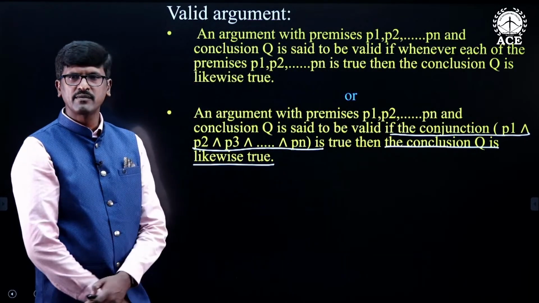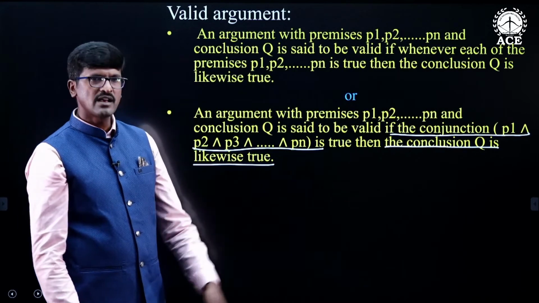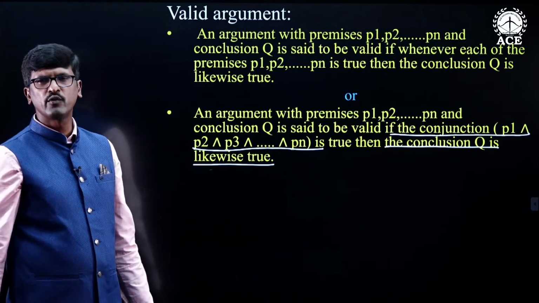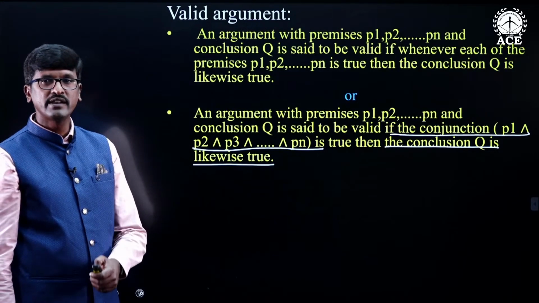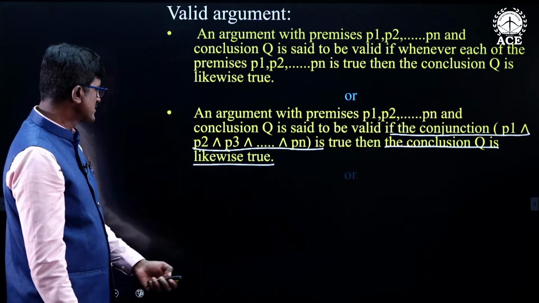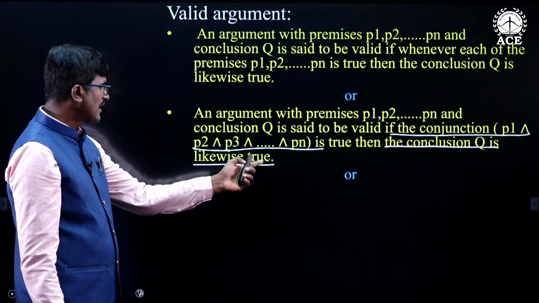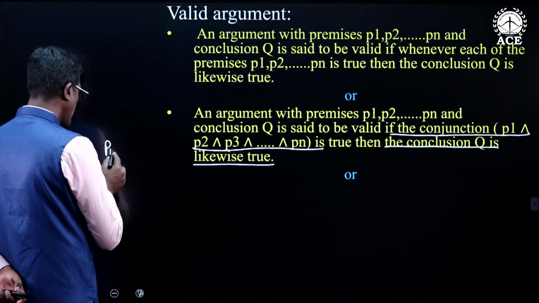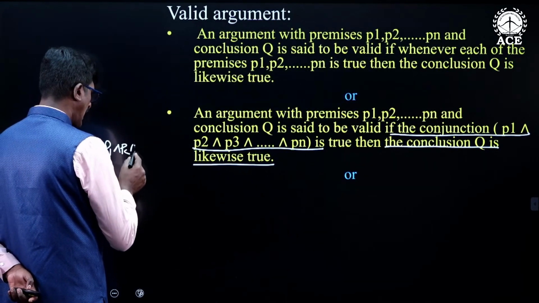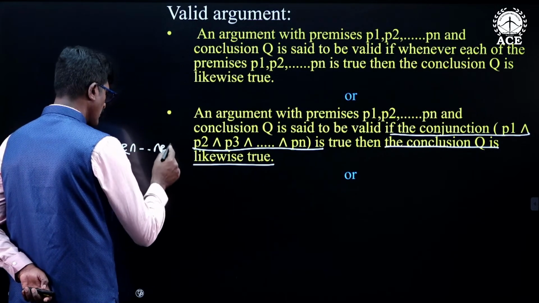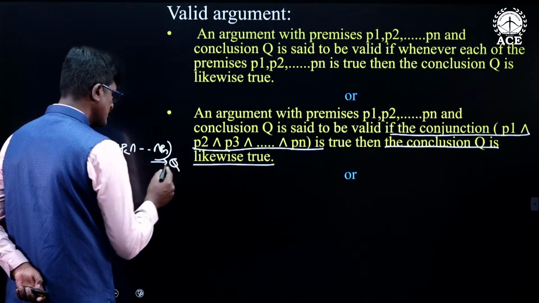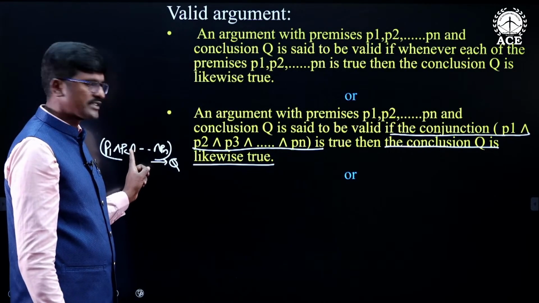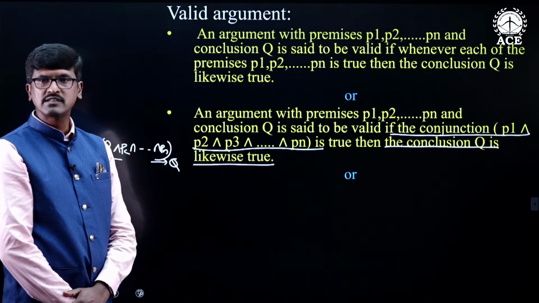When we take the conjunction of the premises, if it is true and Q is also true, then we say that the argument is valid. So, the argument is P1 and P2 and so on and Pn conditional Q. What is the definition of a valid argument? Whenever the conjunction of the premises is true, the conclusion must be true.